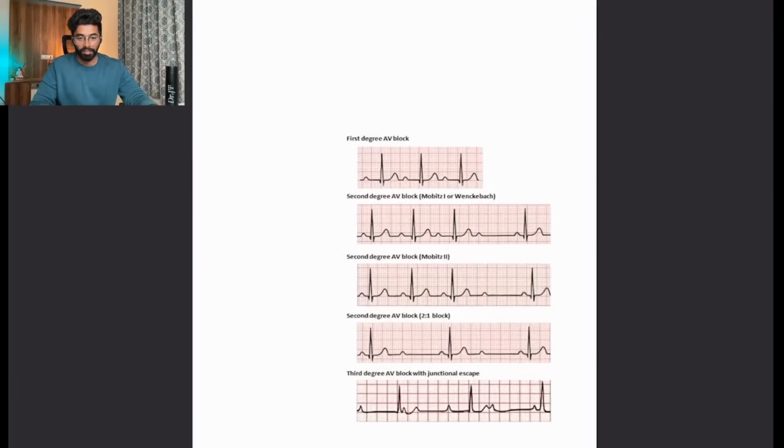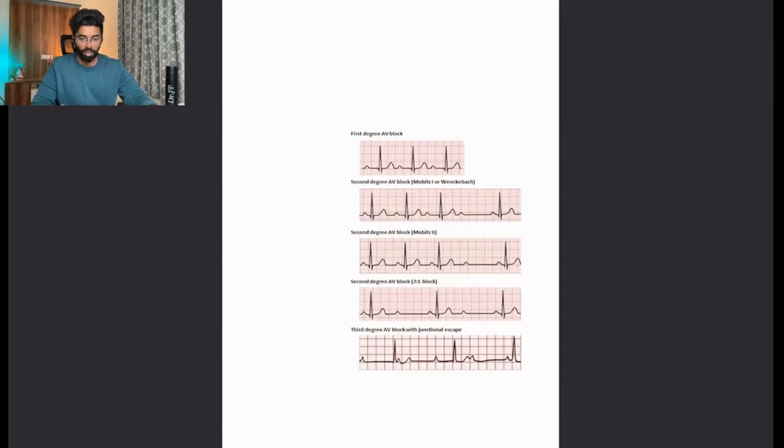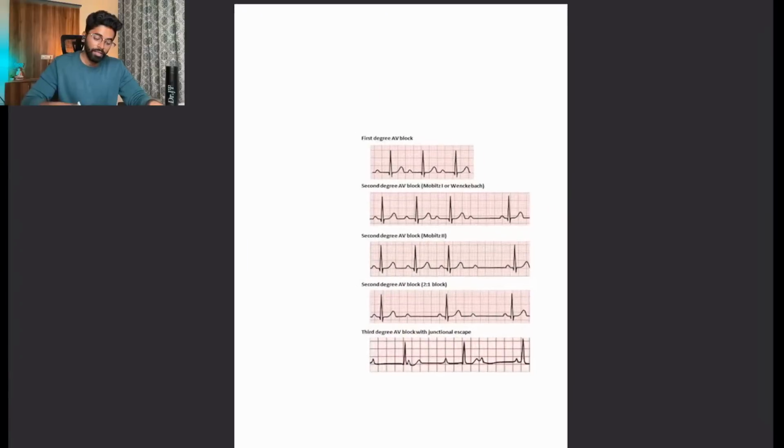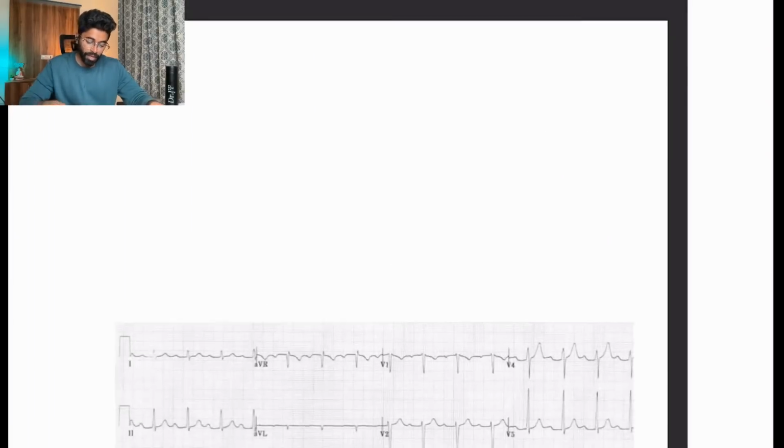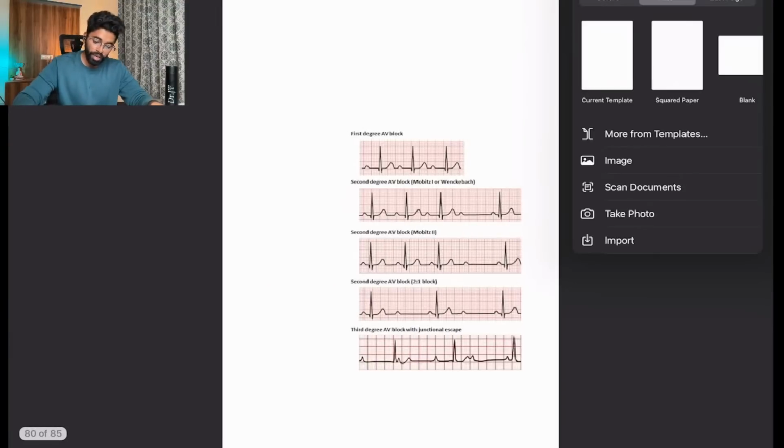So with that, the arrhythmias are almost done, and we have come to the last and final topic, and that's nothing but the blocks. When it comes to the AV blocks, we have first degree block, second degree block having Mobitz type 1 and Mobitz type 2, then we also have 2:1 block, and we have a complete heart block. I will try to explain it before I show you the ECG.